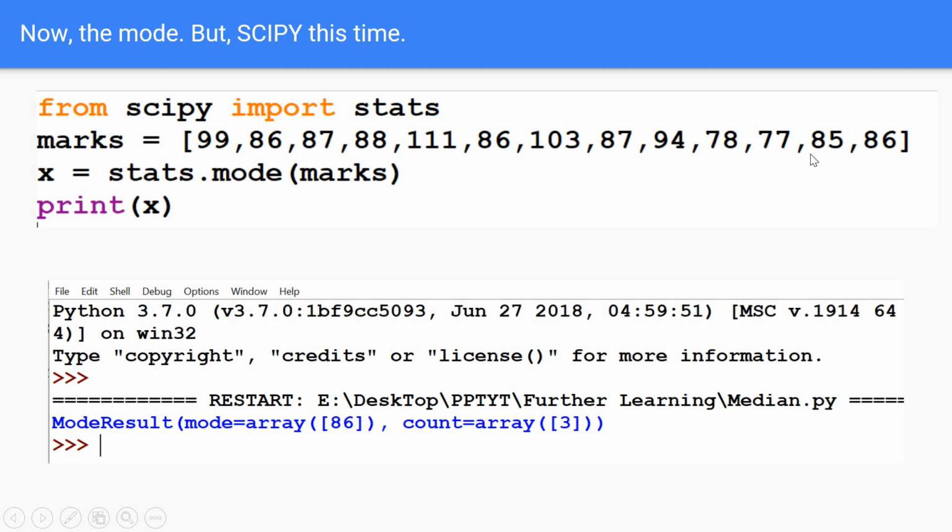Rest of the numbers, though they could have occurred once or twice, did not occur thrice. So the answer is 86 is the most frequently occurring value, and the number of times it occurred is 3. And I have found it out simply using Scipy, I imported stats and used the stats.mode method and passed marks as an argument. That's all. It's very simple.